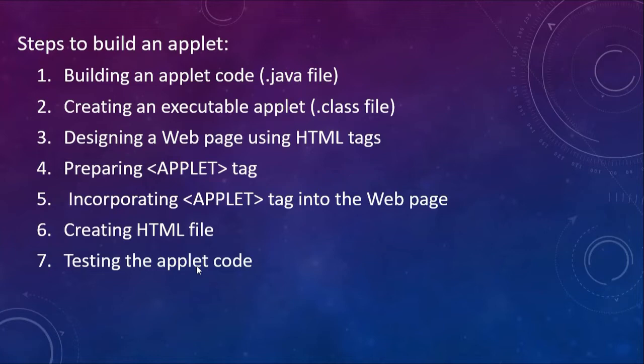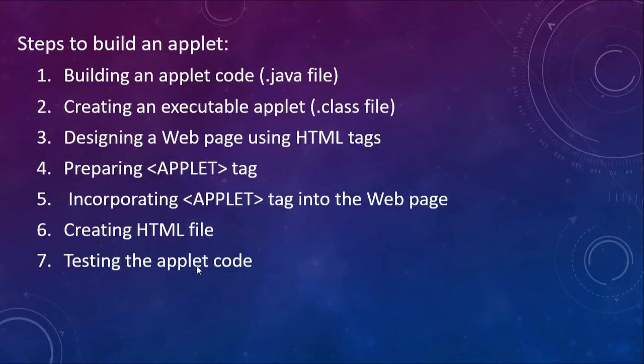Now there are ways. For example, in the settings of the browser, there are some ways you can still run applets. Also, if you work with Google Chrome, there are some extensions you have to install in order to see the applets running. But we have a better tool at our disposal.